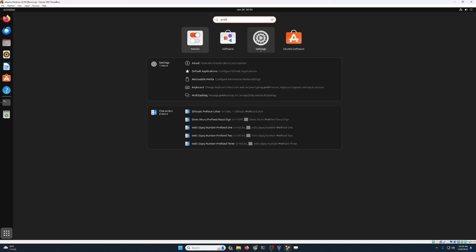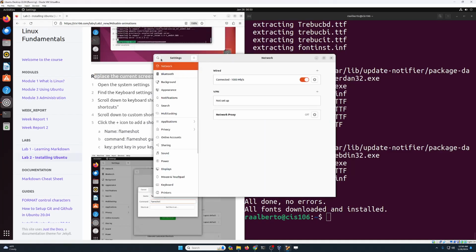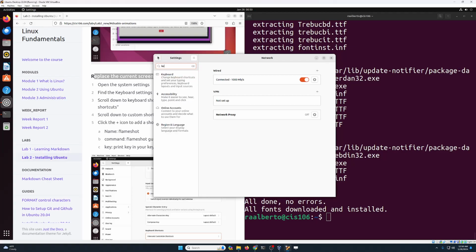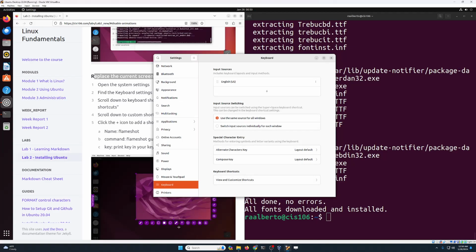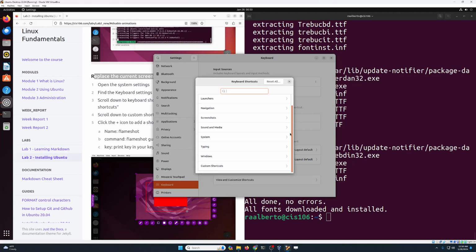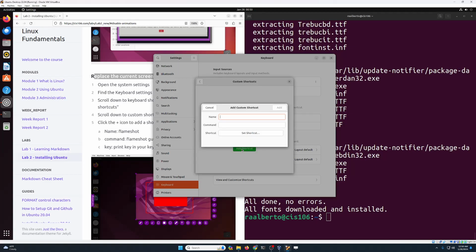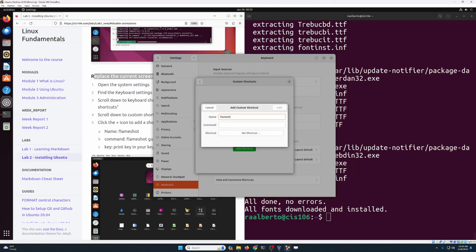So now we're going to click on the menu over here and type preferences. Click on settings, then click the magnifying glass to open the search menu and type keyboard. Click on keyboard, and now scroll all the way down to where it says view and customize shortcuts. Here scroll all the way down and click on custom shortcuts. Then click on add shortcut.